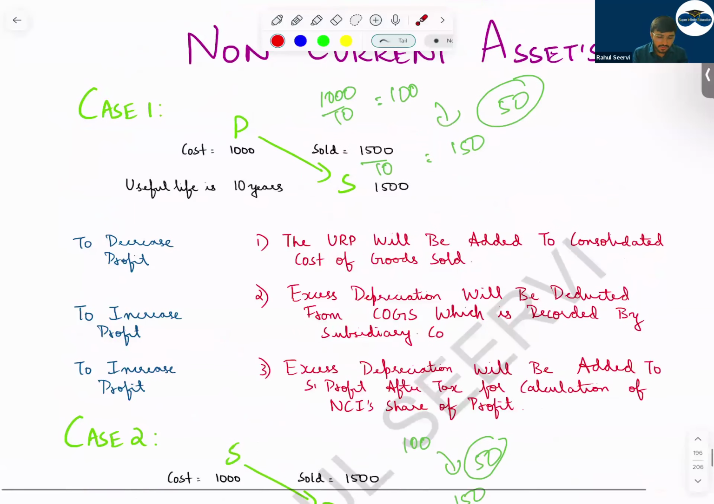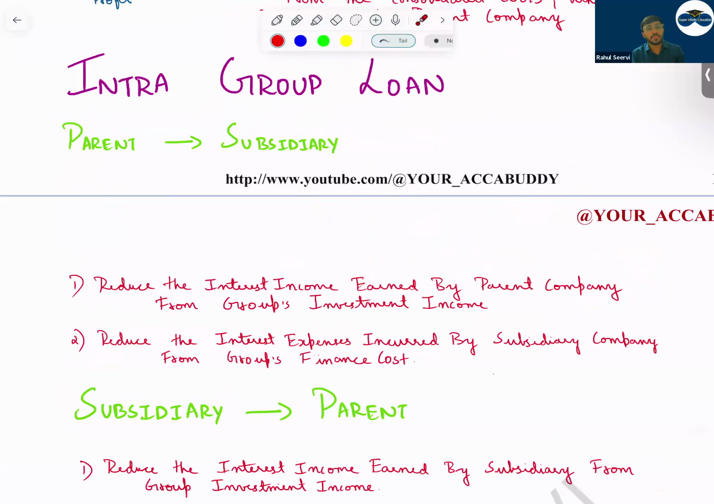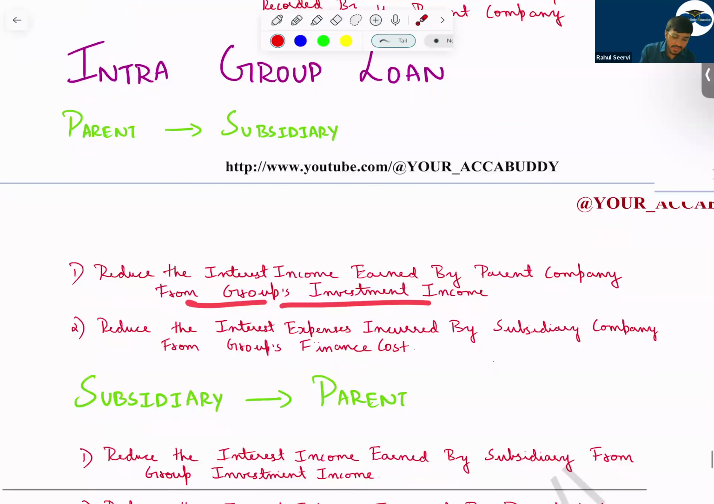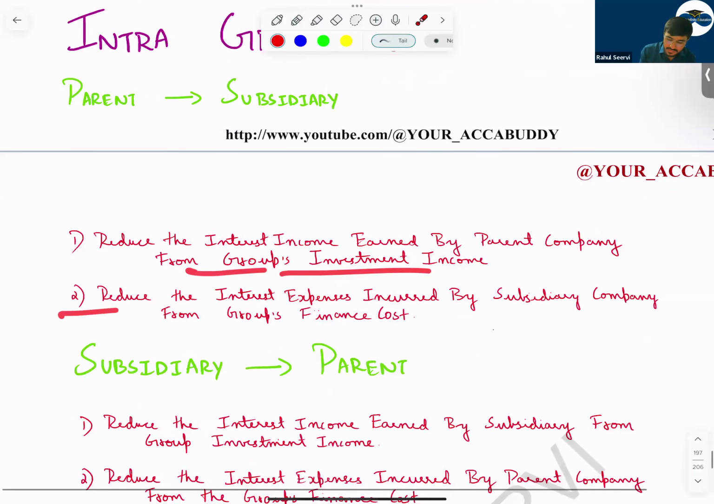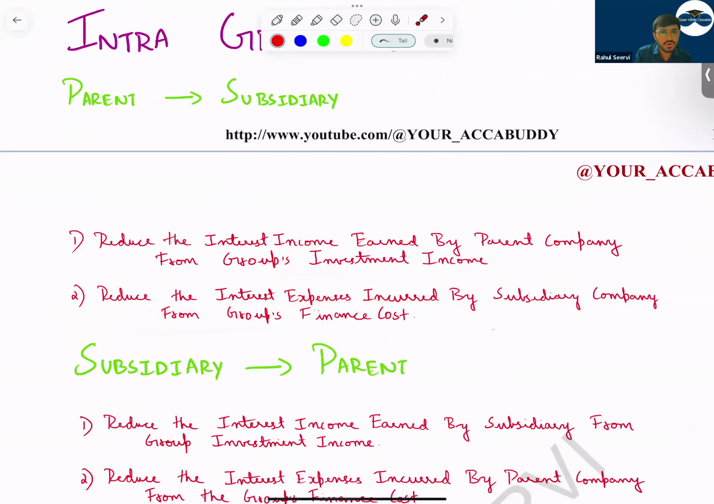Then coming to intra-group items, intra-group loan, parent to subsidiary. Parent company has given a loan to subsidiary company. In that case, even if you do not eliminate the interest income and expense, your final answer will be right, but you have to do this. If you do not, the examiner will not give you full marks. Understand that. So what we do, reduce the interest income earned by parent company from the group investment income. Second, reduce the interest expense incurred by subsidiary company from the group finance cost. So one company will record an income, so we remove that. Another company will record a finance cost, we remove that.